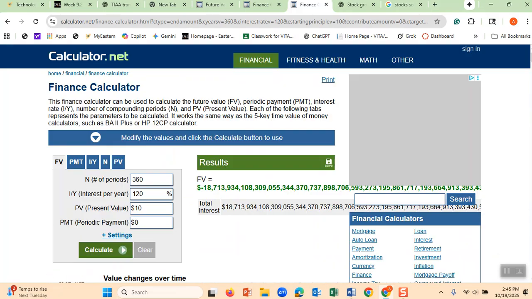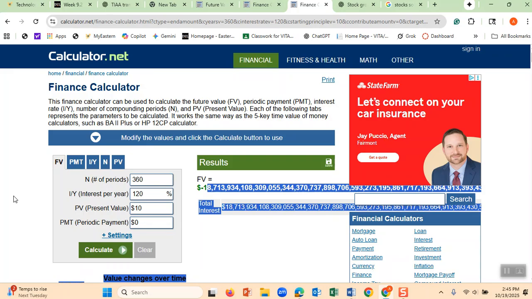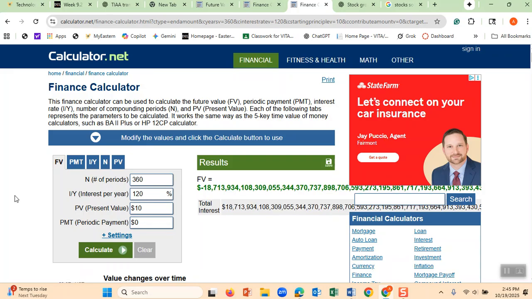Therefore, I want you to understand how it is going to happen, the power. Of course it is impossible for someone to accumulate this much money, but I want you to see the results of compounding. Every stock goes up for 360 months.